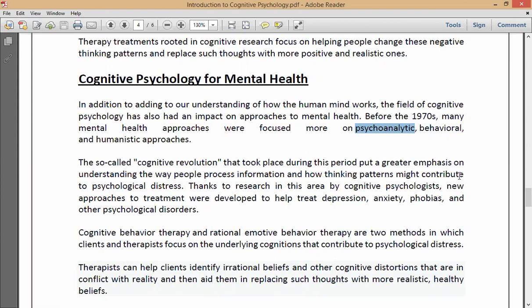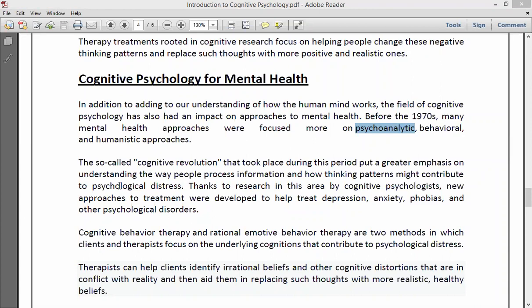Now, behavior means, I think there is another philosopher known as B.F. Skinner. He is the main person who found this behavioral approach. Psychoanalysis was founded by Sigmund Freud, and behavioral patterns were discovered by B.F. Skinner.